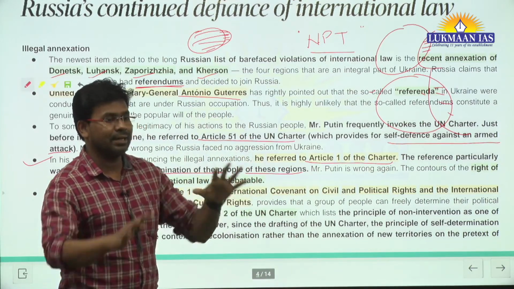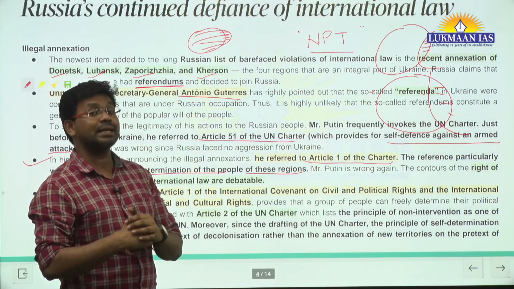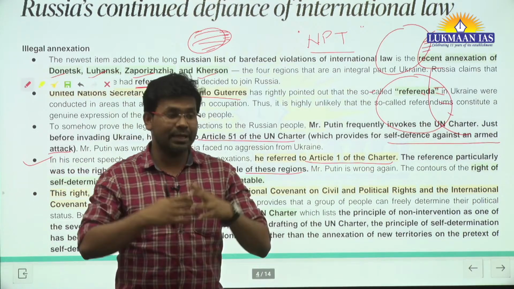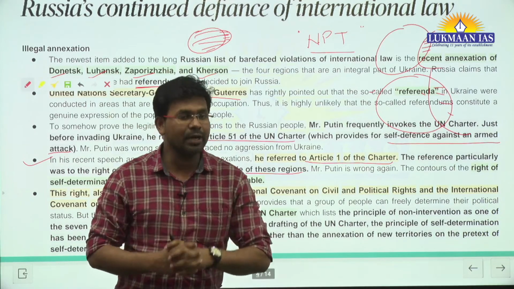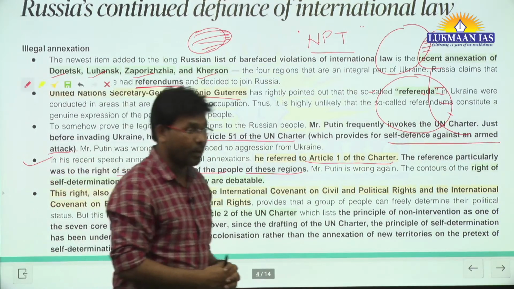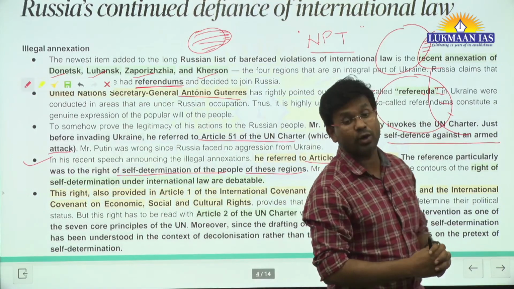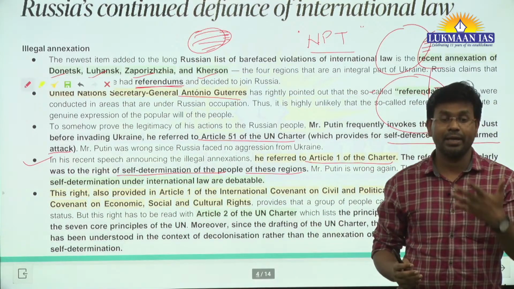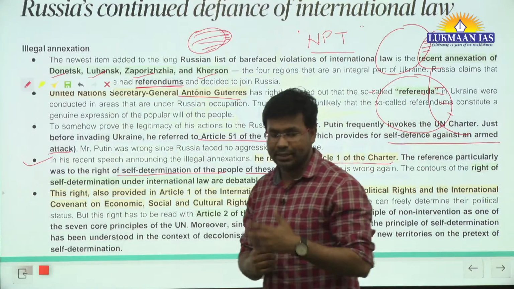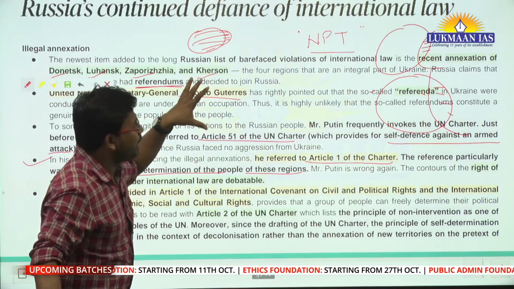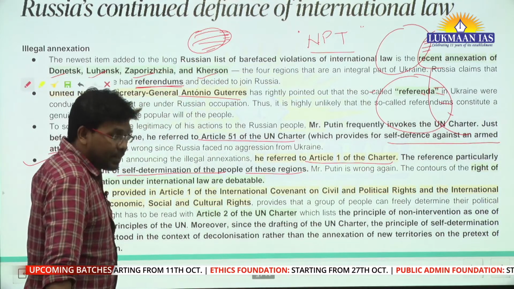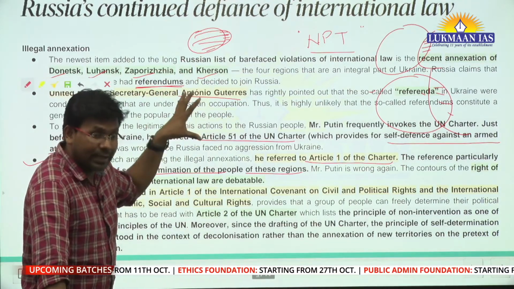There is an international convention known as the Montevideo Convention. Under the Montevideo Convention, it talks about what sovereign states are, what countries are. A sovereign state must have a defined geographical territory.